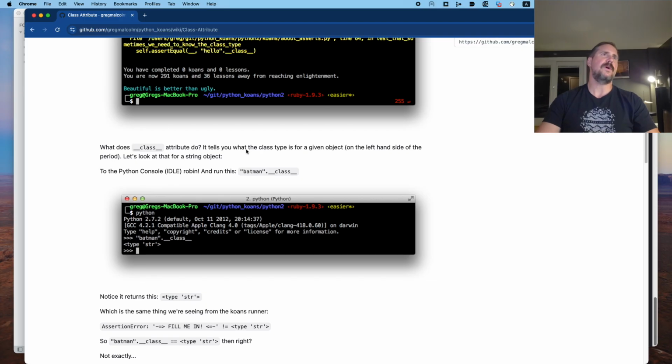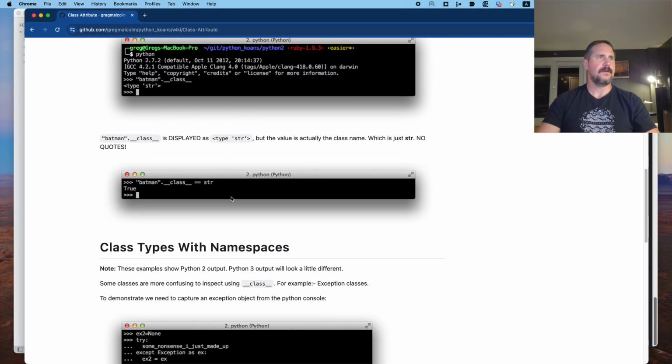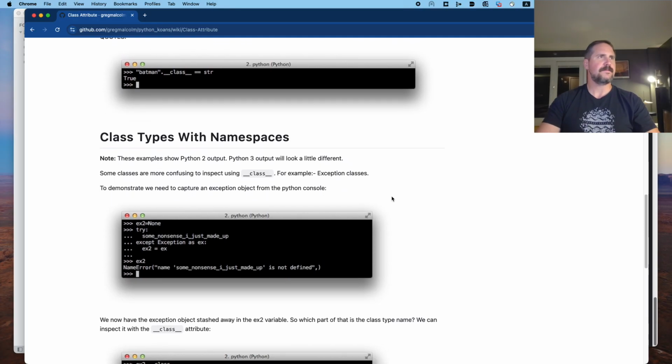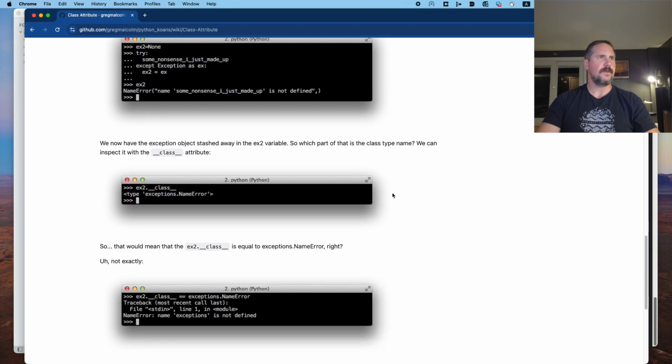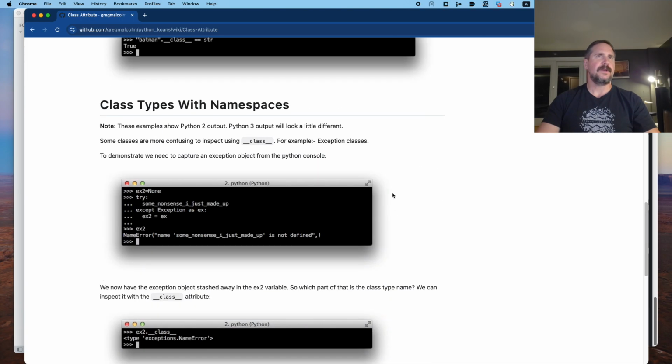It tells you what the class type is for a given object on the left-hand side of the period. Let's look at that for a string object. In the Python console, IDE or IDLE, run this: Batman.__class__. And I would expect that to be a string. Okay, so basically this is just like typeof in Ruby, it tells us what class the thing before it is. Then classes with namespaces, exception classes, okay, which is what we just saw.